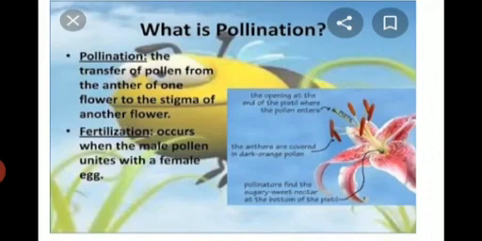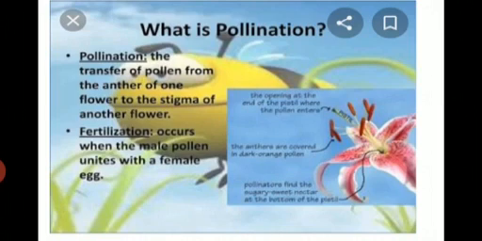Dear students, today we started chapter number 3, reproduction in plants, and our article is pollination. First of all, what is pollination? As you know, all flowering plants depend on pollination for reproduction. So, pollination is the transfer of pollen from the anther of one flower to the stigma of another flower. Fertilization occurs when the male pollen unites with the female egg.